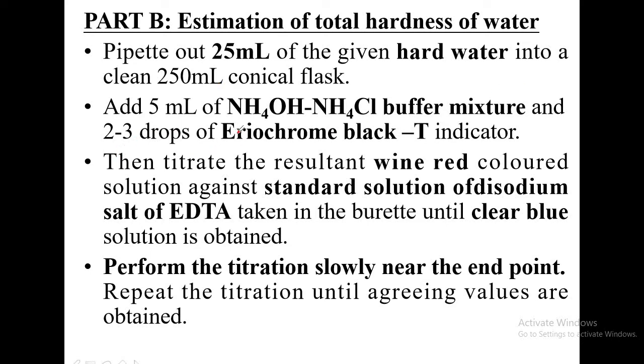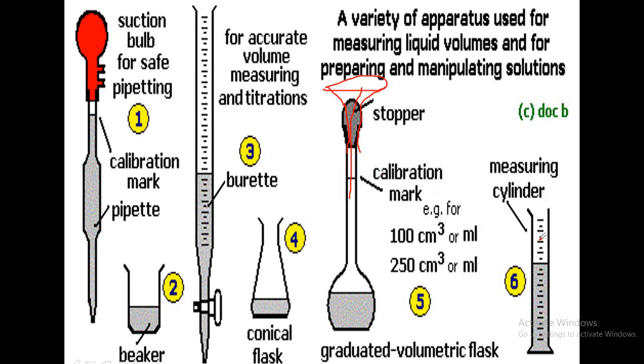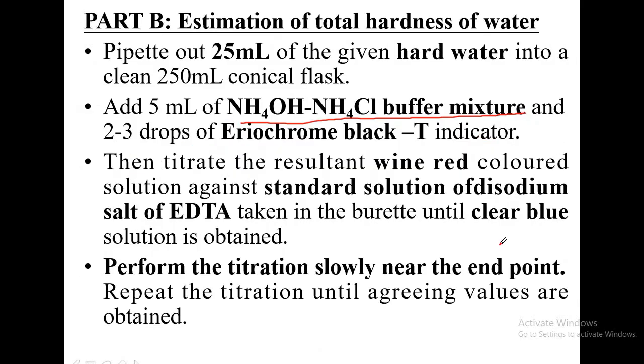Then we have to add 5 ml of ammonium hydroxide, ammonium chloride buffer mixture. For that you can measure 5 ml with a measuring cylinder and transfer it to the conical flask, and then add 2 to 3 drops of Eriochrome black tea indicator. So this is the indicator added. It can be added in liquid solution form, or in the solid form itself.